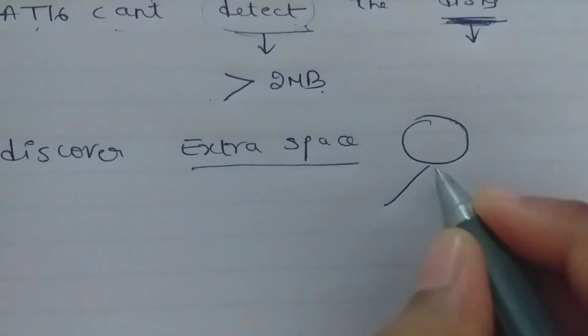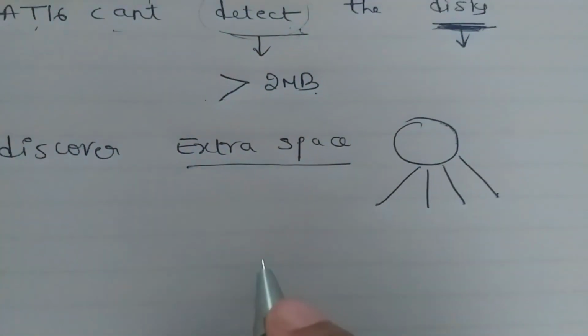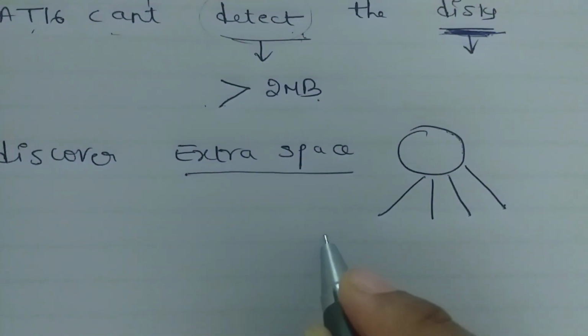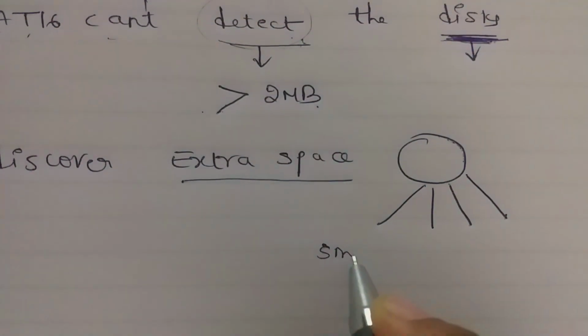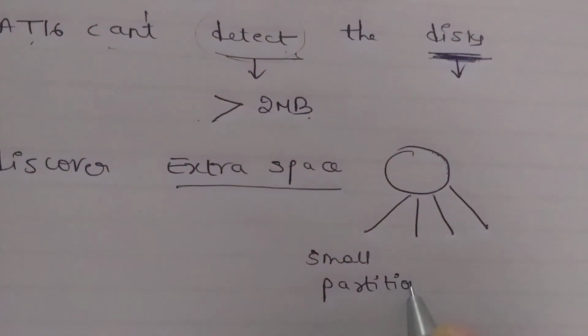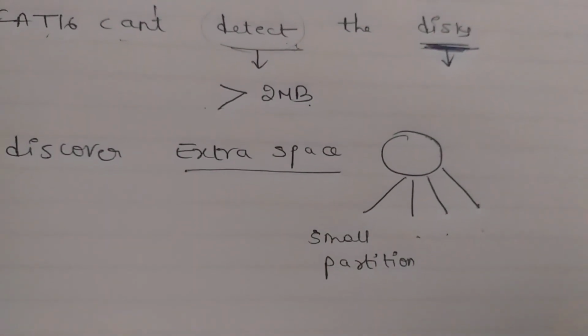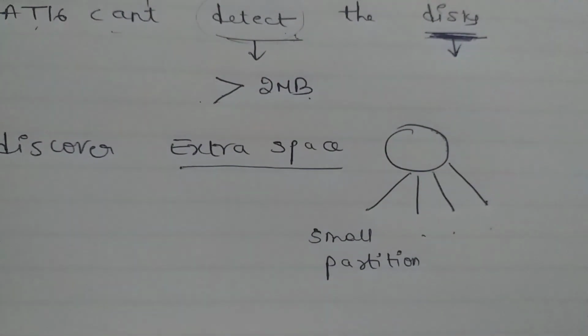In that disk, we have to divide the extra disk space into small partitions, whatever we need.